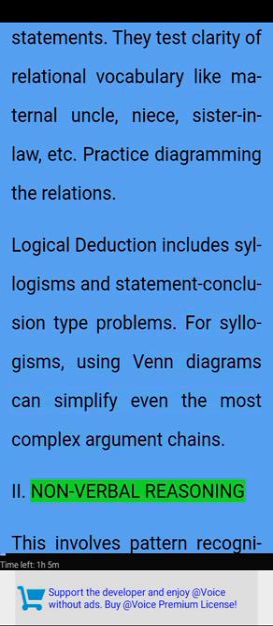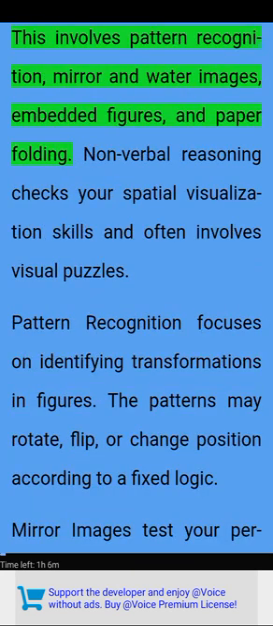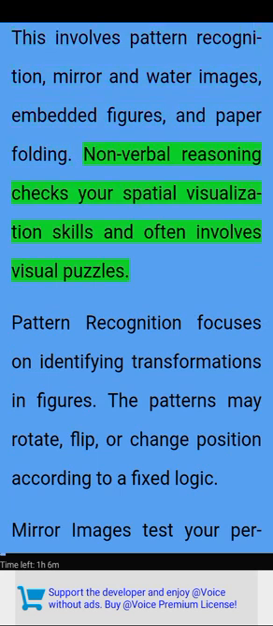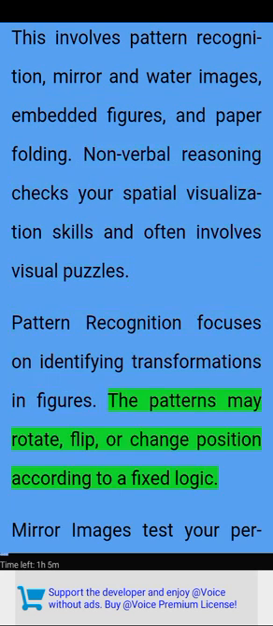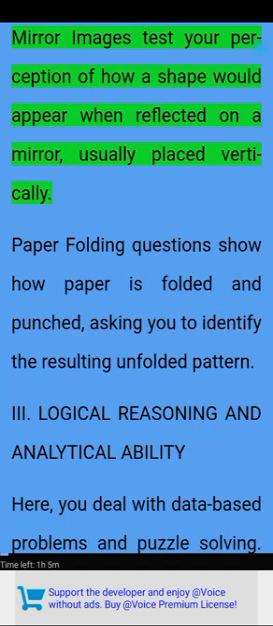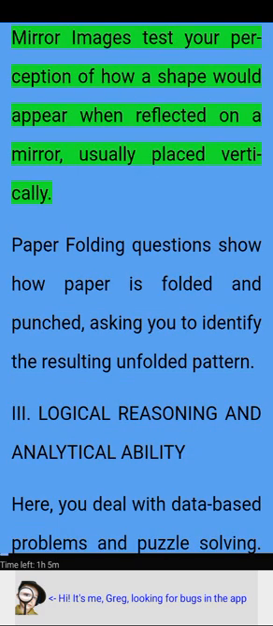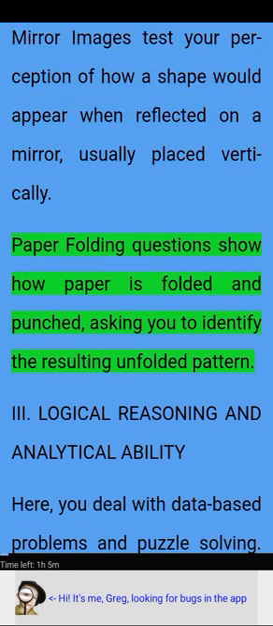2. Nonverbal reasoning. This involves pattern recognition, mirror and water images, embedded figures, and paper folding. Nonverbal reasoning checks your spatial visualization skills and often involves visual puzzles. Pattern recognition focuses on identifying transformations in figures. The patterns may rotate, flip, or change position according to a fixed logic. Mirror images test your perception of how a shape would appear when reflected on a mirror, usually placed vertically. Paper folding questions show how paper is folded and punched, asking you to identify the resulting unfolded pattern.